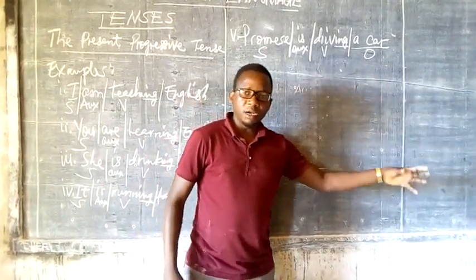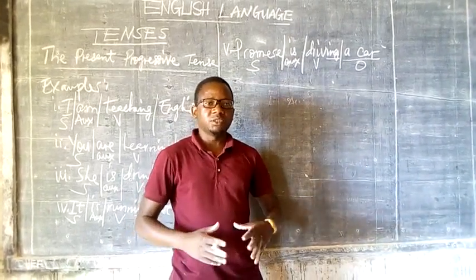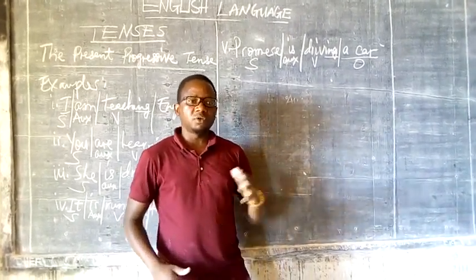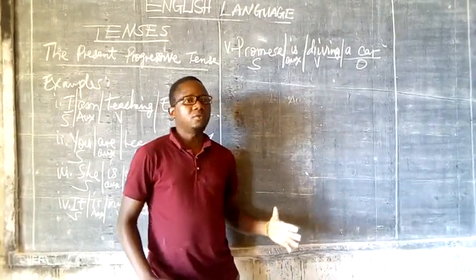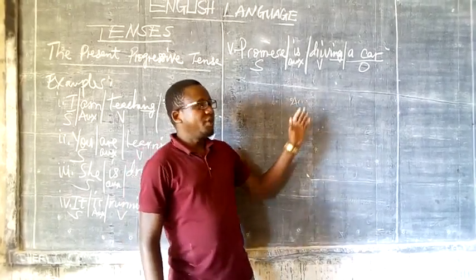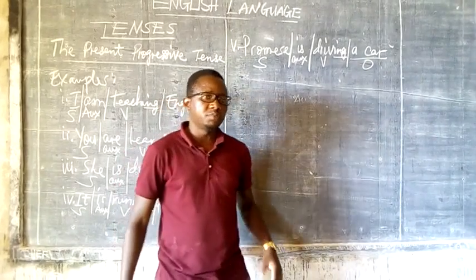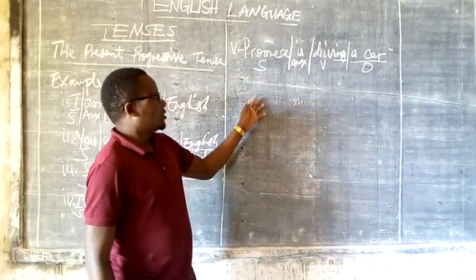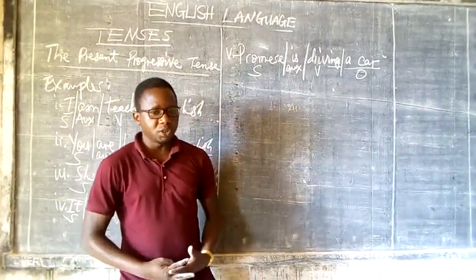The objects and the complements are another lesson for the coming lessons. For now, just understand that infinitives are the words that complete the sentence after the main verb when you are talking about the present progressive tense. So this is how you can talk about the present progressive tense.